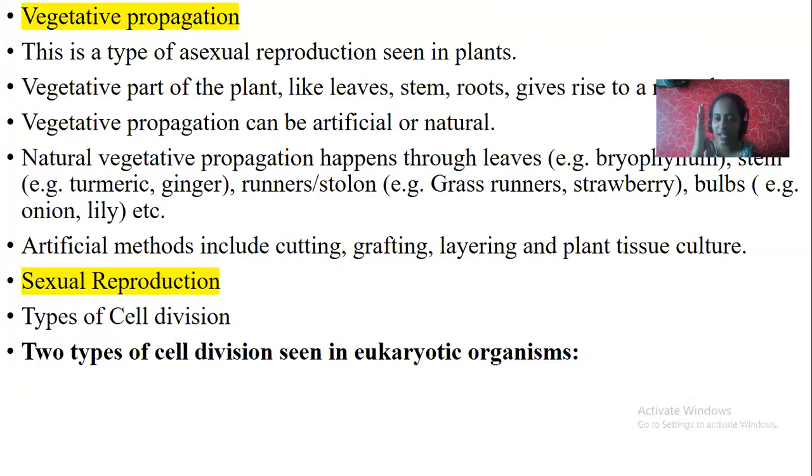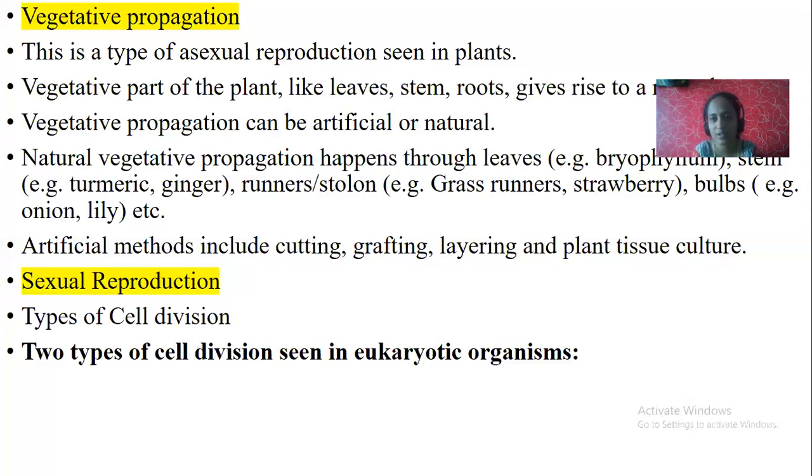The parts of a graft are stock and scion. First stem, second stem. We are going to fuse both. The process is called grafting. After that, you can see layering and plant tissue culture. It is an artificial method in which we can cultivate plant tissues in the lab.